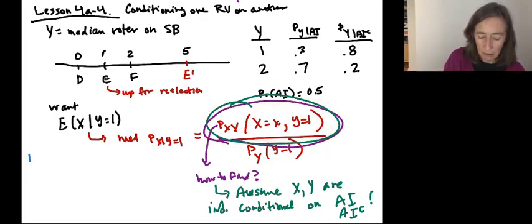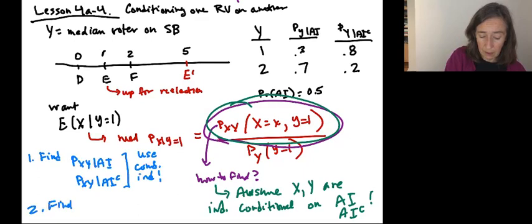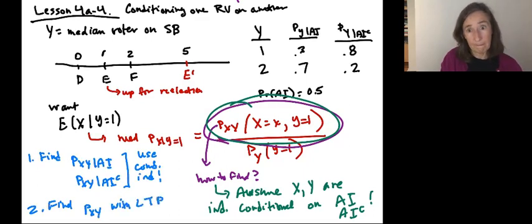Find the x, y conditional on AI, and to do this, we're going to use that conditional independence assumption, and then we're going to find just the plain joint distribution with the law of total probability.